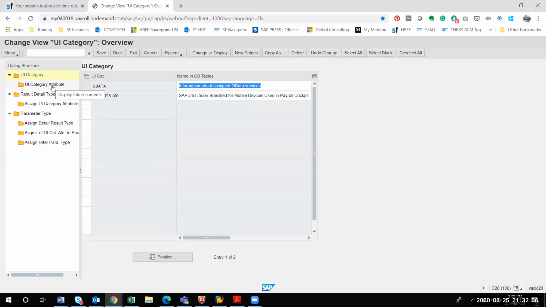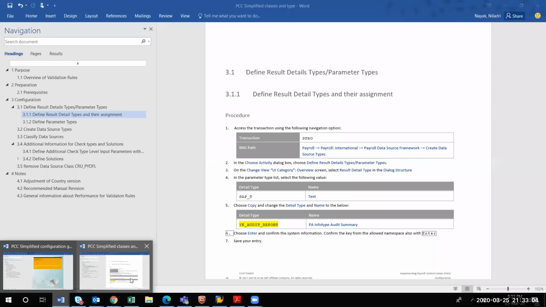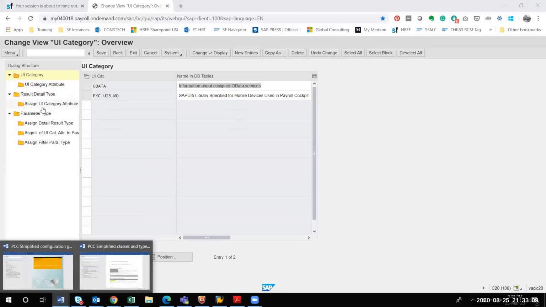So I will tell you what exactly I have changed in this particular field. I will go directly to the particular node and show you what I have done. Choose activity catalog, activity, just a minute.